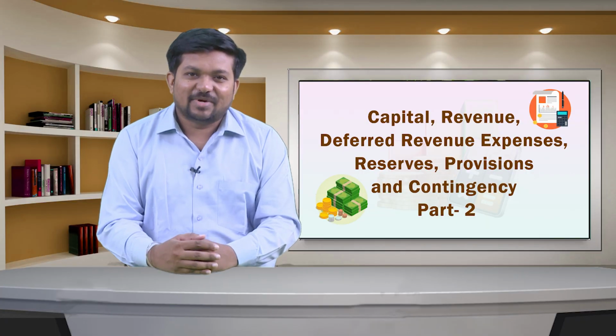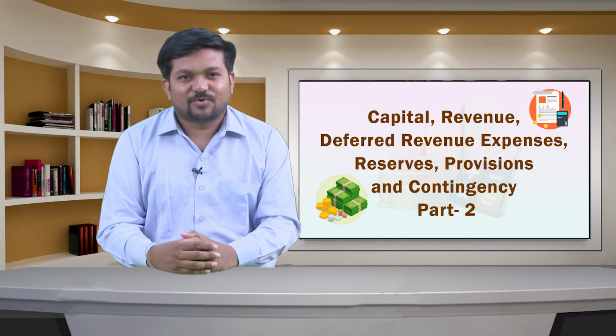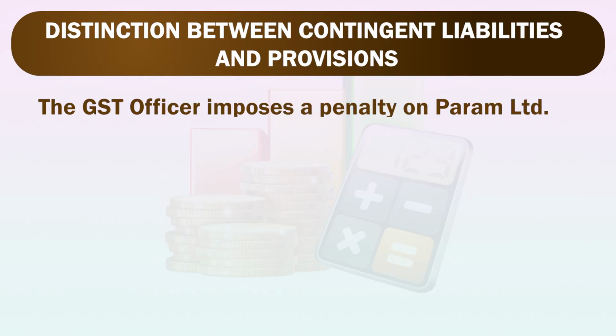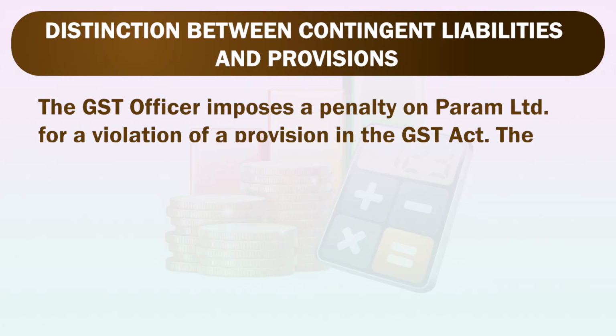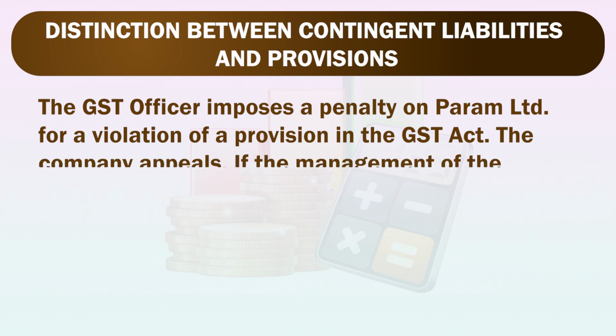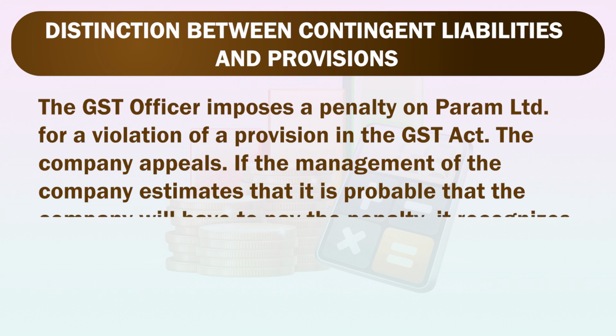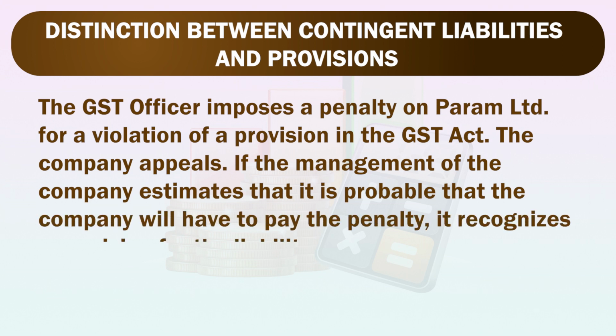Let us take an example to understand the distinction between provisions and contingent liabilities. The GST officer imposes a penalty on Param Limited for a violation of a provision in the GST Act. The company appeals. If the management of the company estimates that it is probable that the company will have to pay the penalty, it recognizes a provision for the liability.